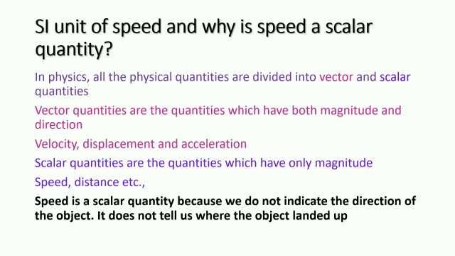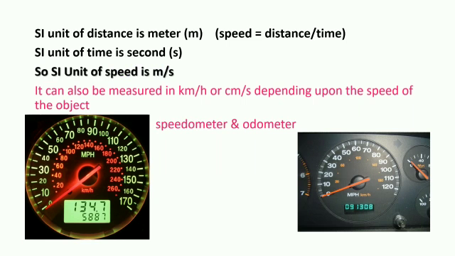Let us now talk about why speed is a scalar quantity. In physics, all the physical quantities are divided into vector and scalar quantities. Vector quantities are the quantities which have both magnitude and direction. Velocity and displacement are some of the examples. Scalar quantities are the quantities which have only magnitude. Speed and distance are some of the examples. Speed is a scalar quantity because we do not indicate the direction of the object. We do not specify it.